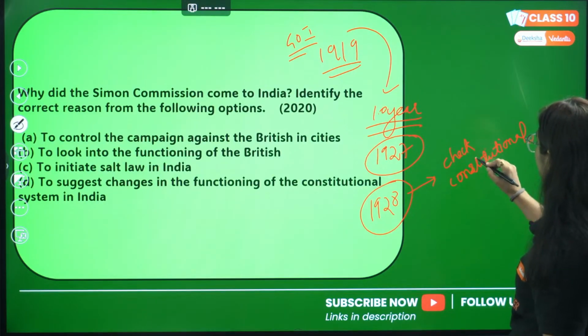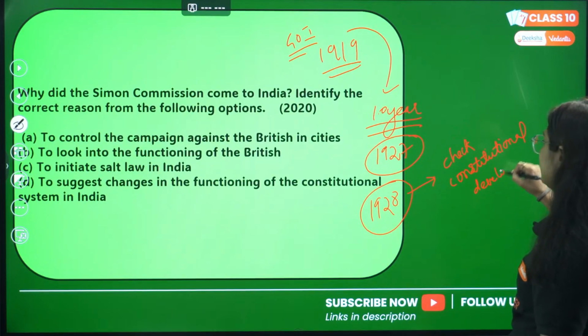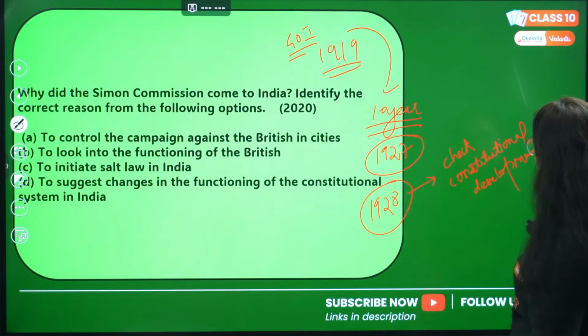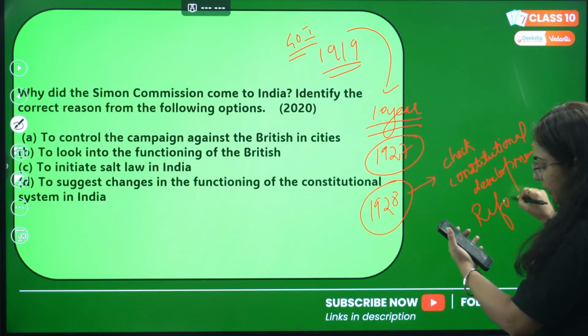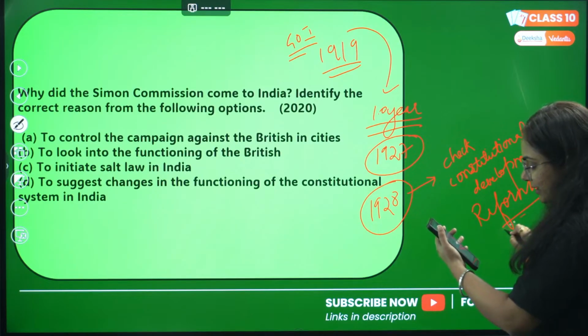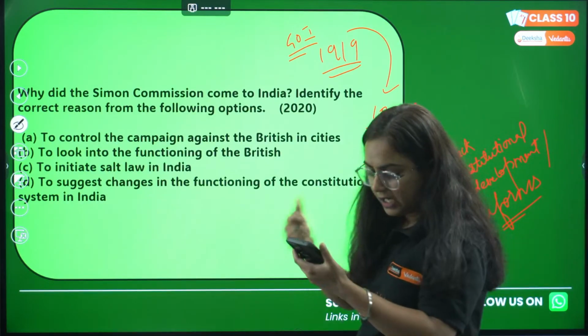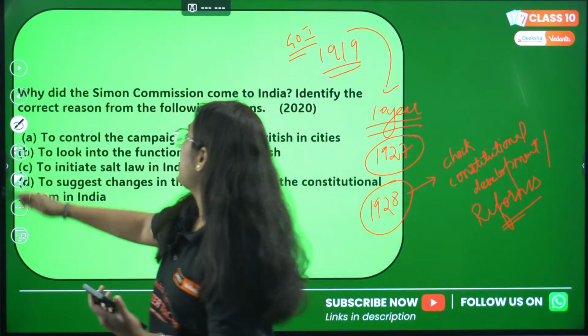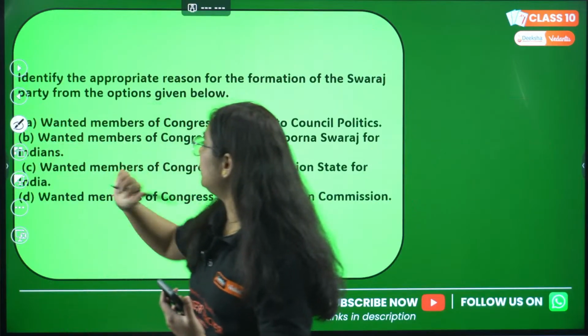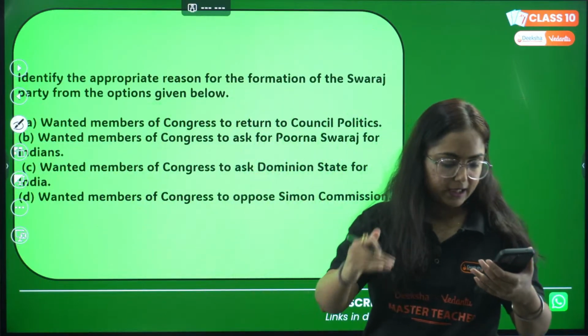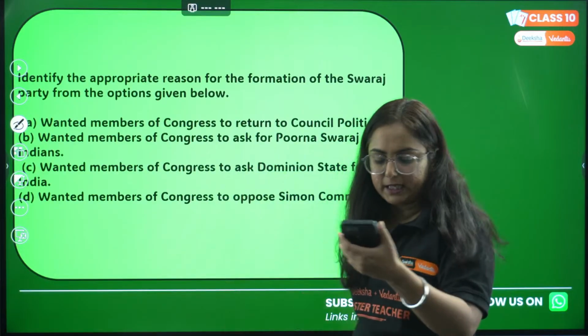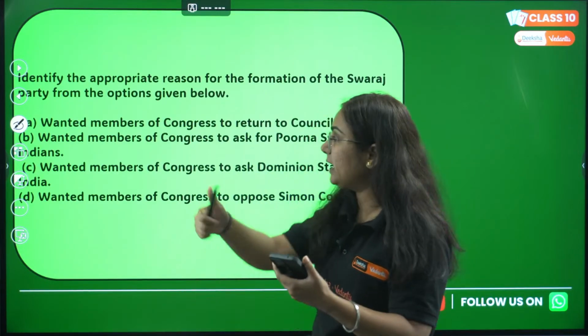So it is related to constitutional changes and reforms needed for the nation. Whoever answered D is very good. Rahul, no worries. Now answer the next question. Your next answer will definitely be correct.